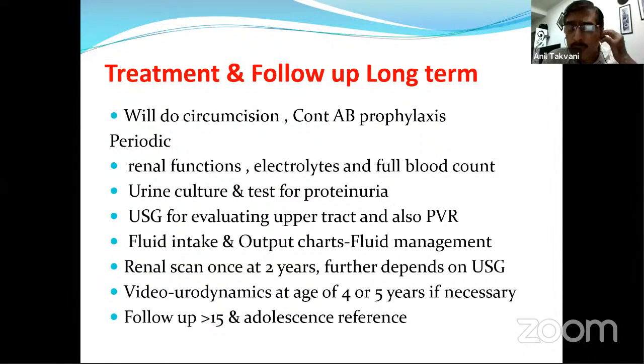But the overall evidence is in favor of circumcision, and I do believe in prophylactic circumcision when I have this kind of condition. And then periodic renal function, continue antibiotic prophylaxis. It depends on which kind of family you are treating, but definitely the answer is continuing.